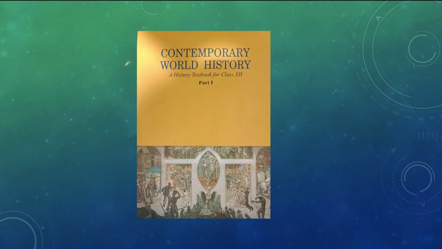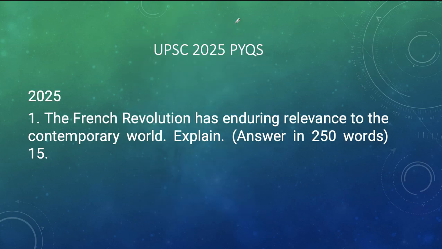Let's now focus on the old NCERT, because the old NCERT's role is also very important for better coverage of the syllabus. I would suggest you especially order this book, Contemporary World History, the class 12 standard. This NCERT is available on Amazon and Flipkart, which you can order, and it has now been converted into a textbook edition, so you can easily read it. The author of the book is Arjun Dev. You need to read this book completely and try to make effective notes out of it.